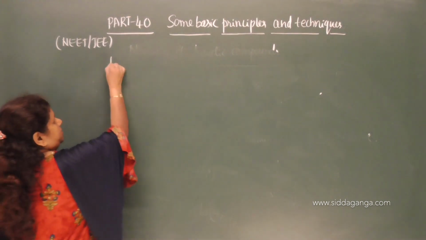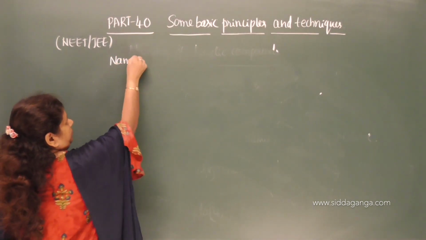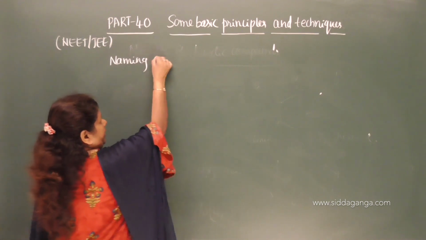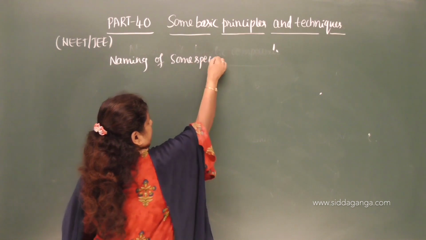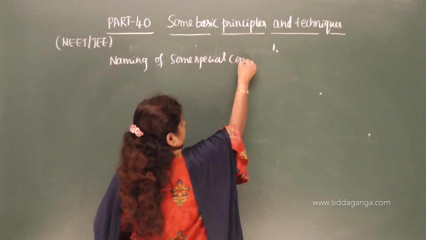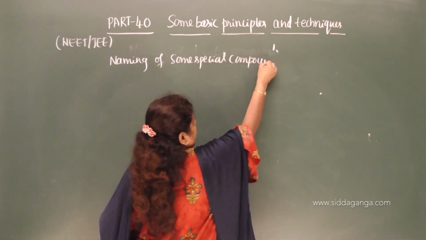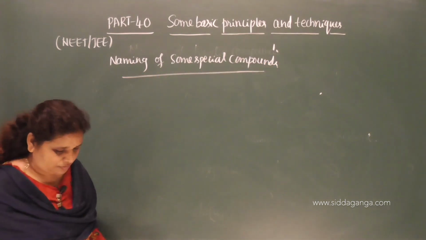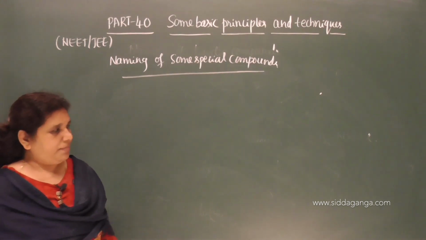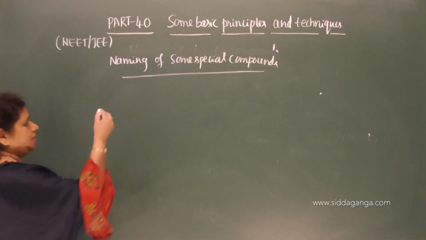Naming of some special compounds. They are also called bridged compounds only. So let me give the special compounds here.